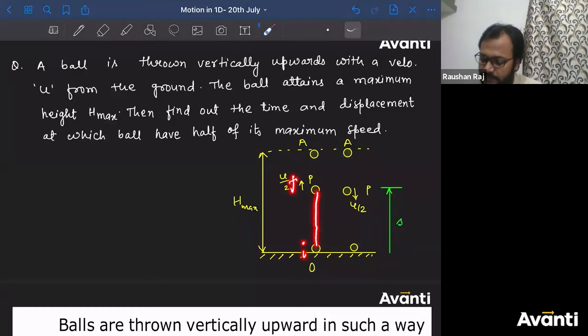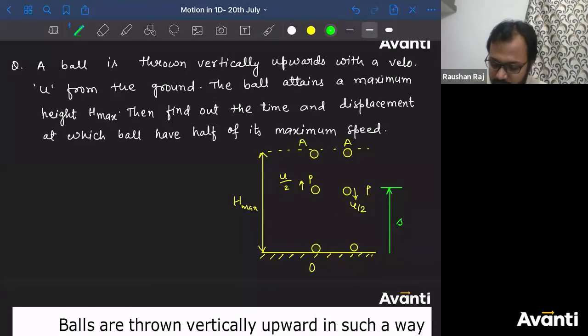So this is the displacement. Again, for this position also, this is the initial position, and this is the final position. So again, initial to final. So this is again the displacement. So displacement will be same S, but there are two instants at which the particle will attain half of the maximum speed.